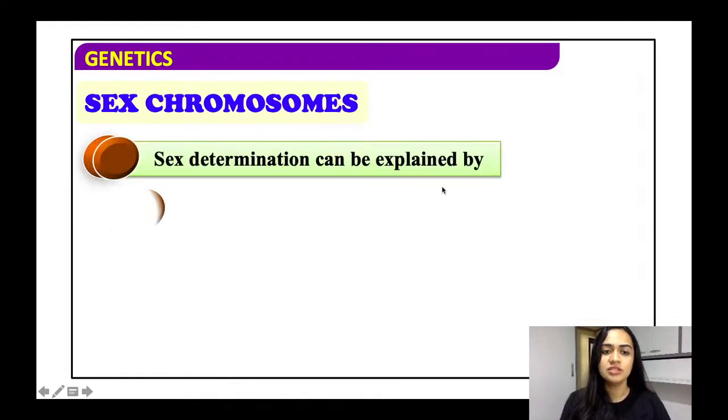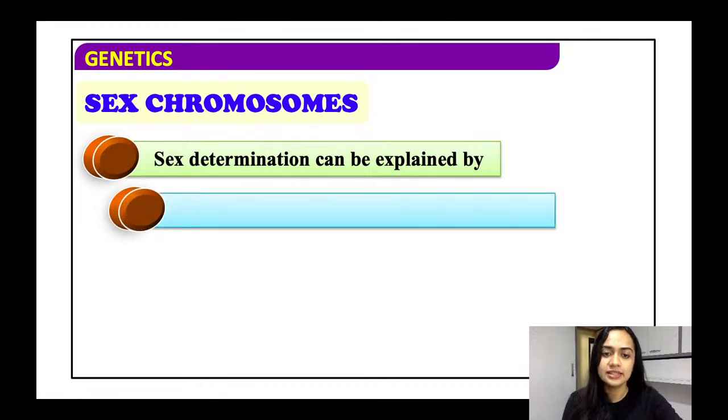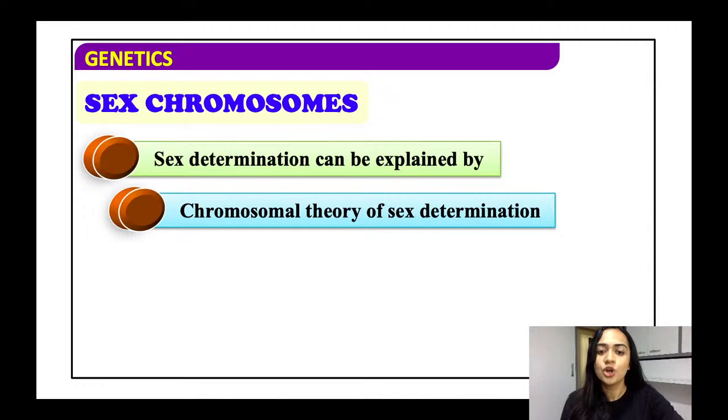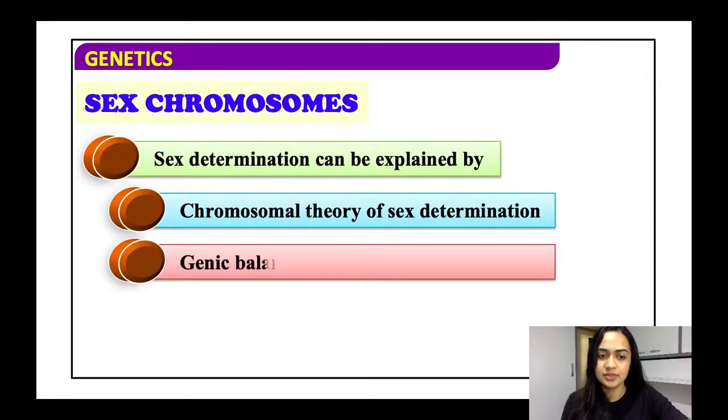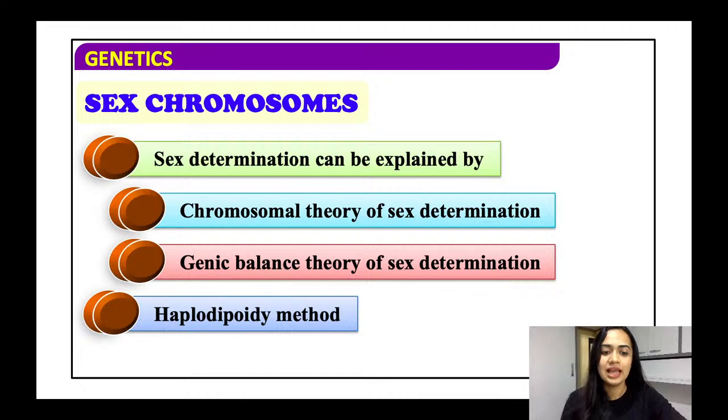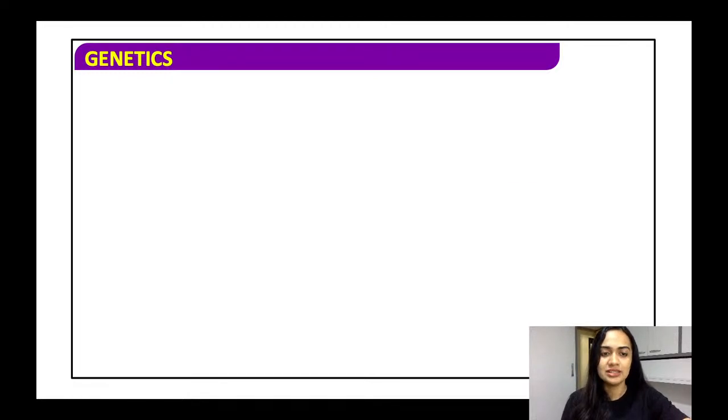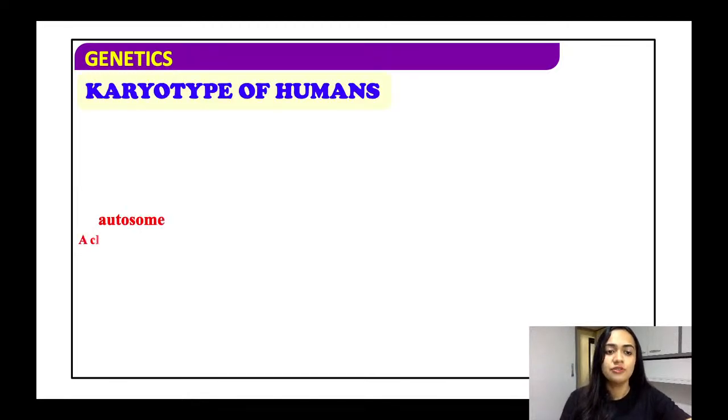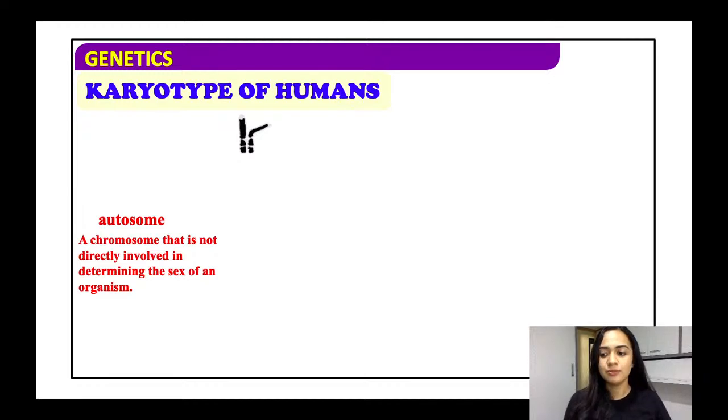Now, how can sex determination be explained? It can be explained by the chromosomal theory of sex determination, the genetic balance theory of sex determination, and the haplodiploidy method. So first let us see the karyotype of a human.